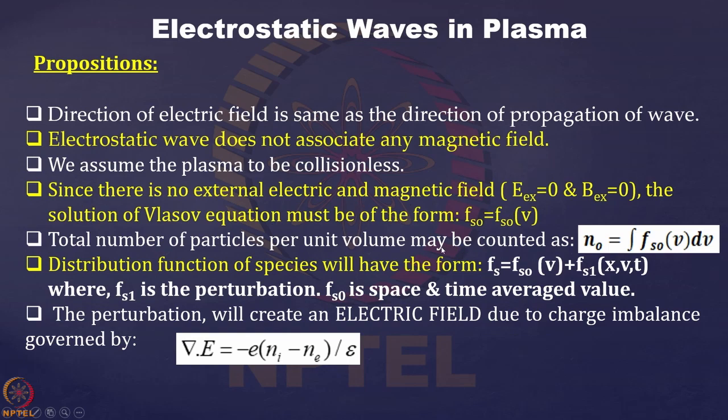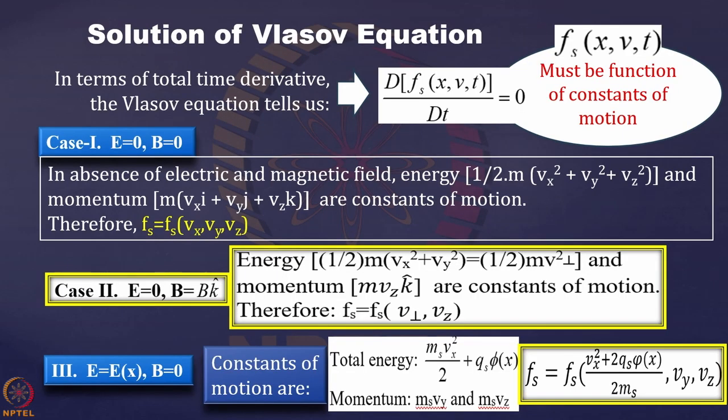And in such cases, you can remember that in our last class we found that the Vlasov equation must have a solution of the form Fs0 equal to Fs0 of v. So it will be a function of velocities only. We can go back and see what we studied: in the first case, when E equal to 0 and B equal to 0, the energy and momentum are conserved quantities. So the solution of the Vlasov equation must be a function of Vx, Vy and Vz.